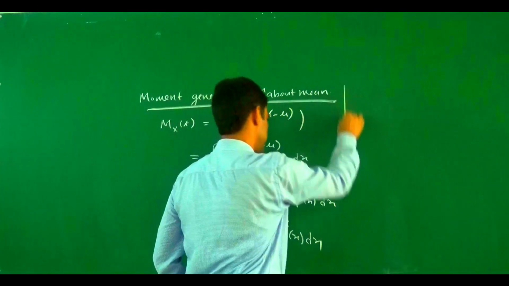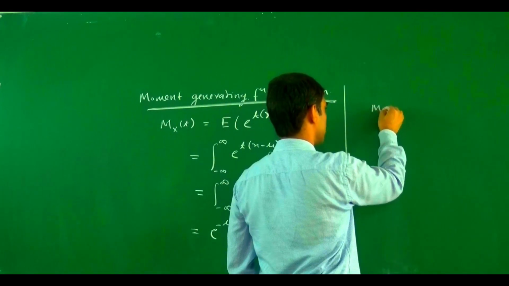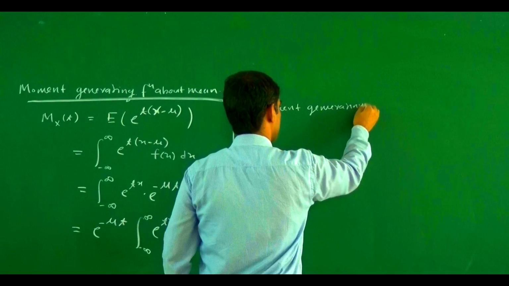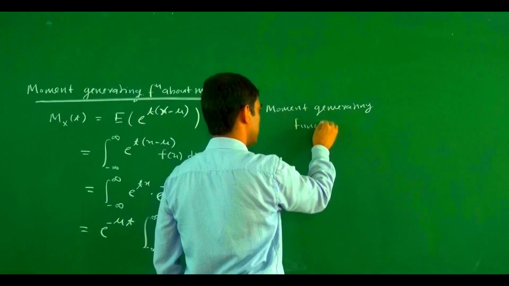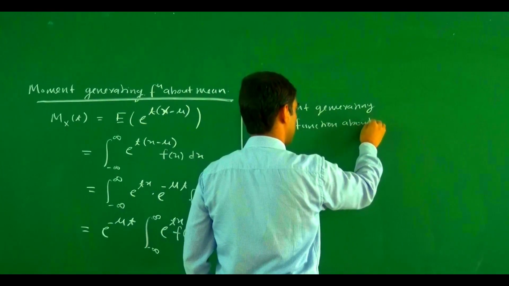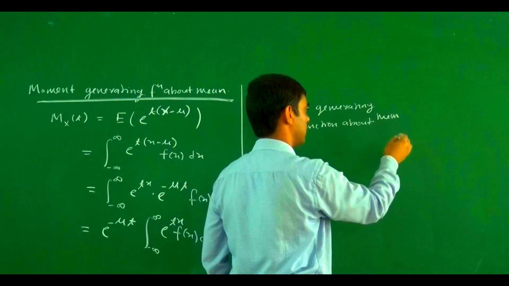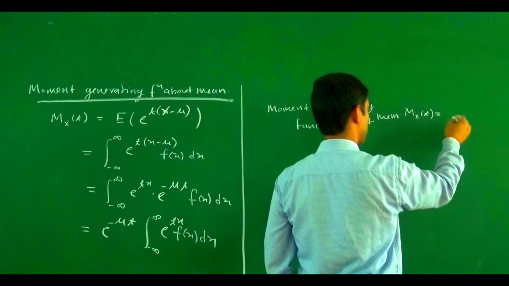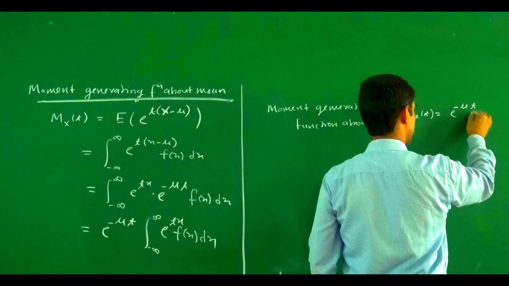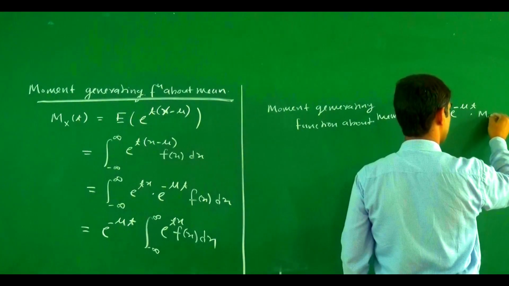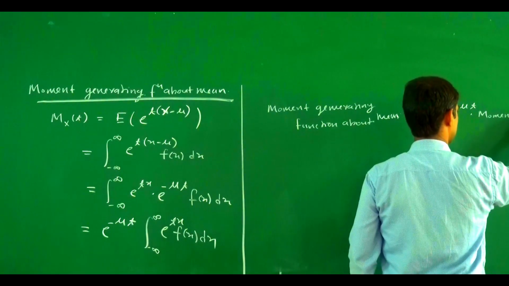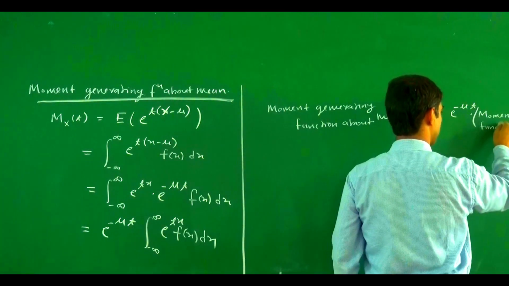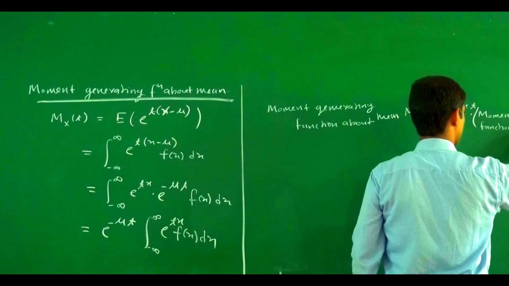So if we write the moment generating function about mean, M_X(t) equals e to the power minus mu t into the moment generating function about origin.